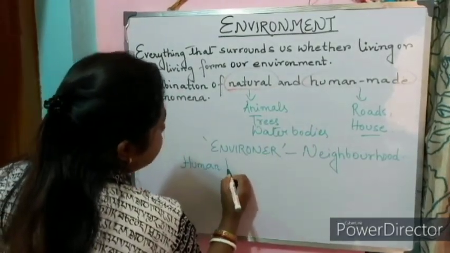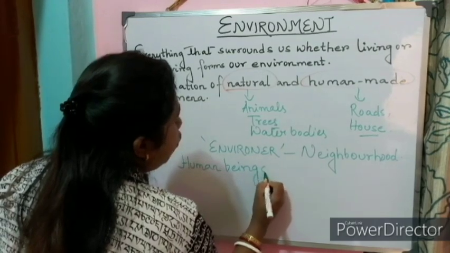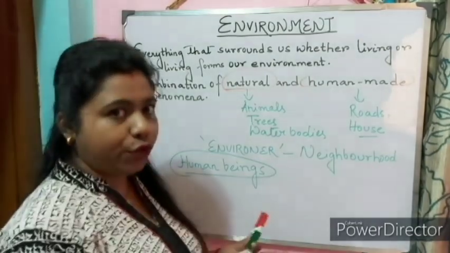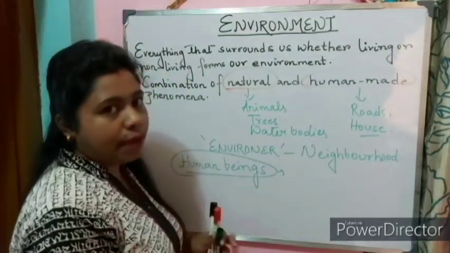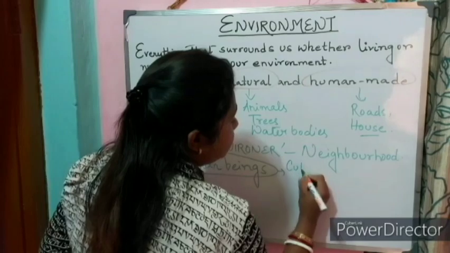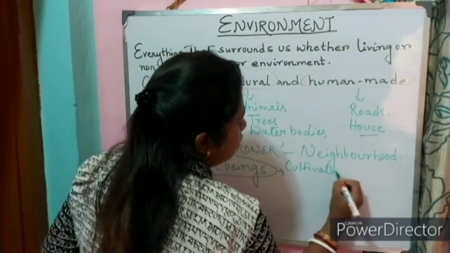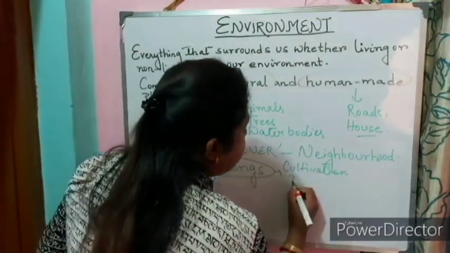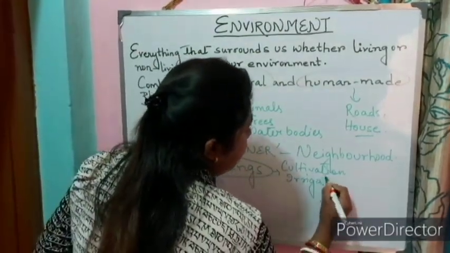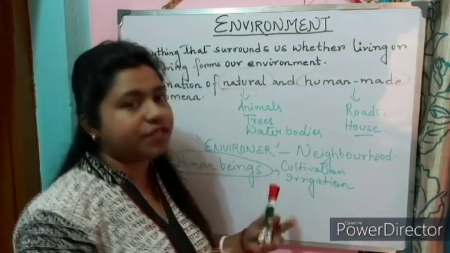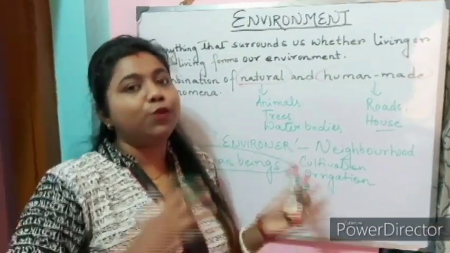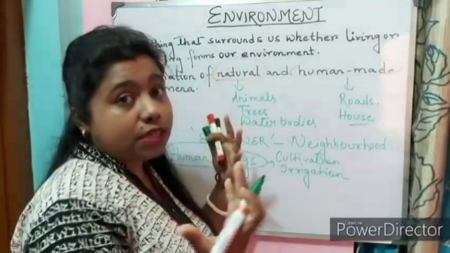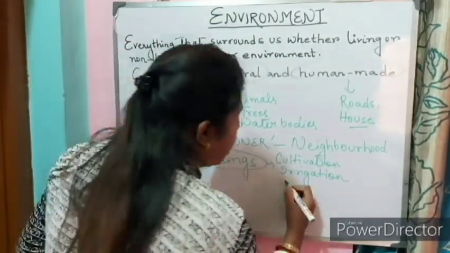Now what are human beings doing? They are modifying the nature, that is modifying the environment. For example, they started cultivation, using the land, right? Open fields. They started irrigation. So now they are collecting the water when it rains very heavily, and they use it for irrigation purposes. Then they invent different styles and different types of cars.